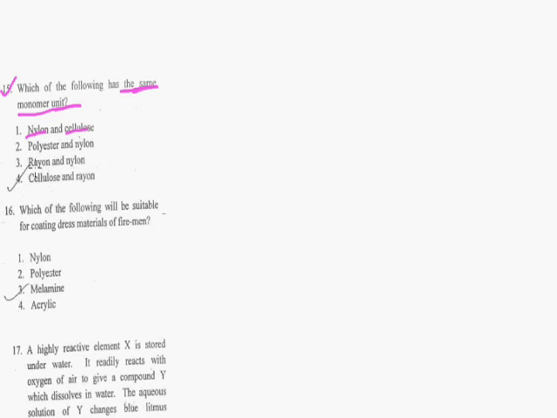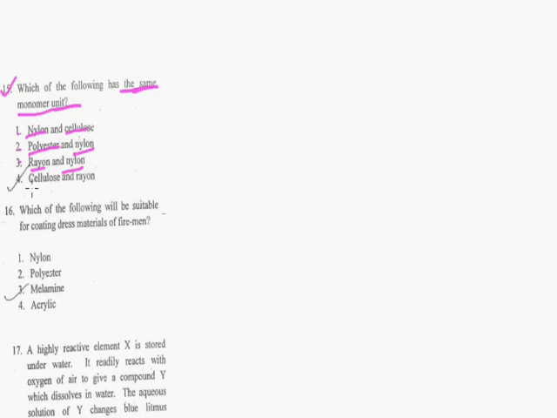Now come to the second option. Option number 2 is polyester and nylon. Polyester is a synthetic fiber and nylon is also a synthetic fiber, but the monomers of both the fibers are different. Come to the next option. Option number 3, rayon and nylon. Rayon is a semi-synthetic fiber and nylon is a synthetic fiber, but the monomers of both the fibers are different. So option number 1, option number 2, option number 3 are incorrect options.